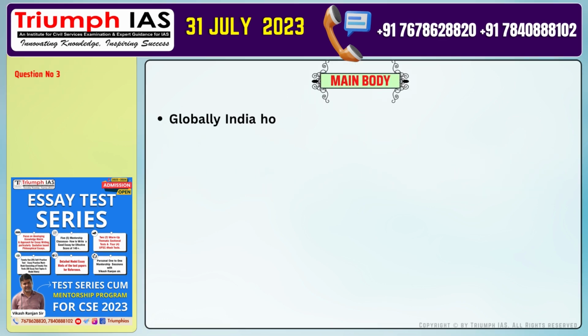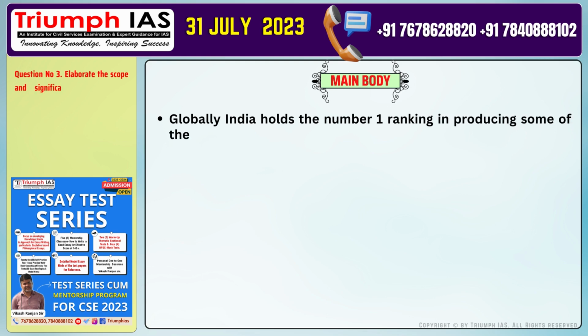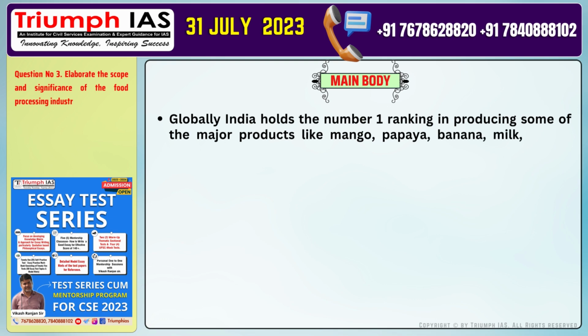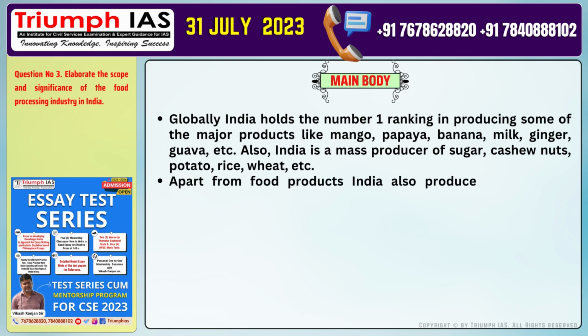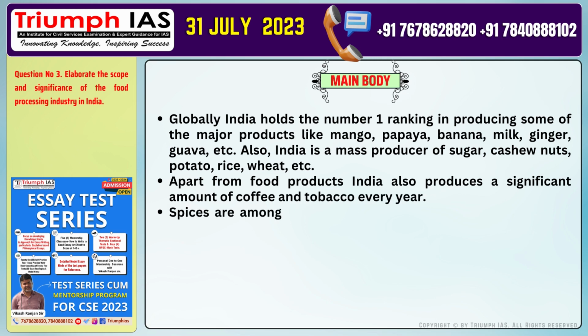The main body of the answer should be: Number 1. Globally, India holds the number 1 ranking in producing some of the major products like mango, papaya, banana, milk, ginger, guava, etc. Also, India is a mass producer of sugar, cashew nuts, potato, rice, wheat, etc. Number 2. Apart from food products, India also produces a significant amount of coffee and tobacco every year.